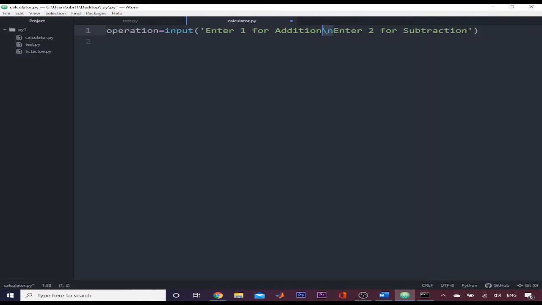Copy the new line character and paste here. Again copy it and I will paste it here. Enter 3 for multiplication. Now again I will write enter 4 for division.